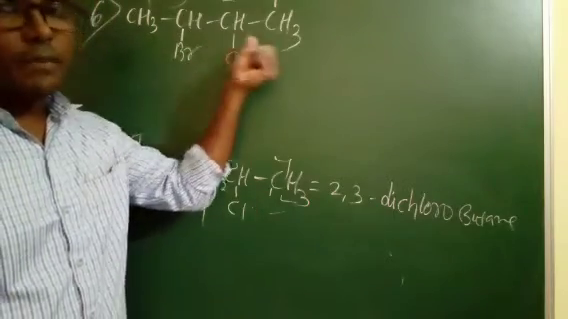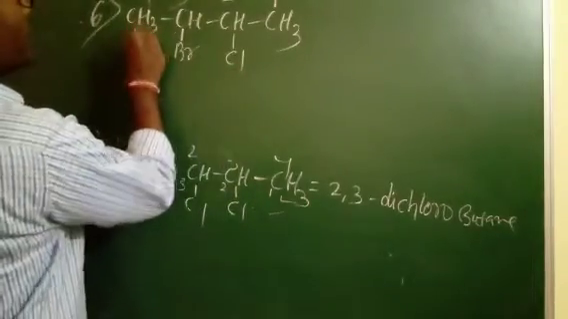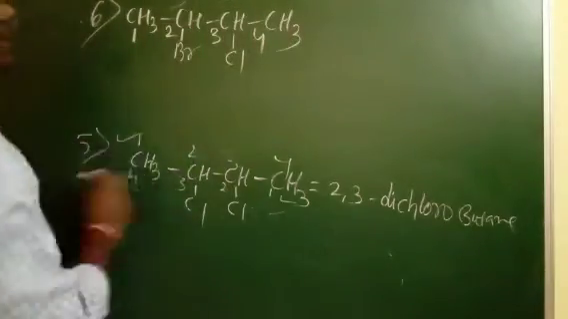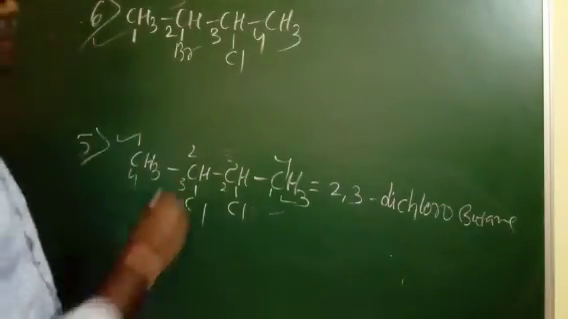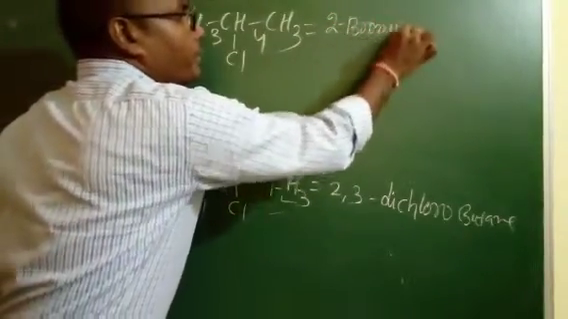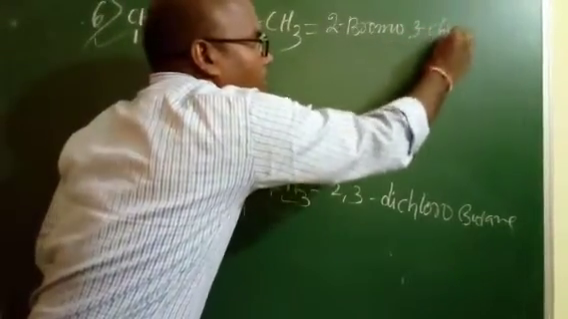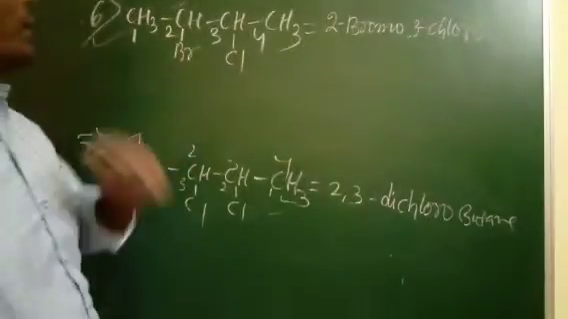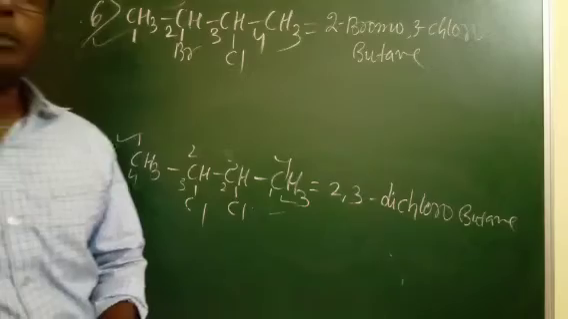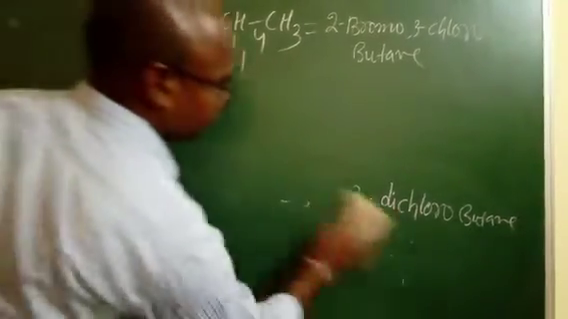Alphabetically, bromine comes first, chlorine next. So that's why we have to number this compound from this end. 1, 2, 3, 4. This is the correct method, and this one is the wrong method. Right. So naming is 2-bromo and 3-chloro. Total number of carbon chain is 4, that is butane. So in this way we have to name this compound.